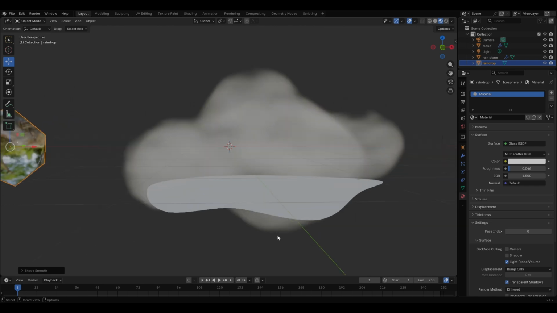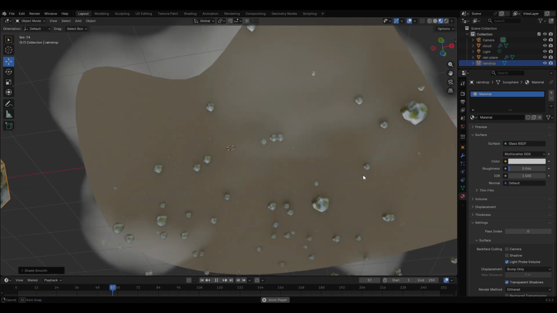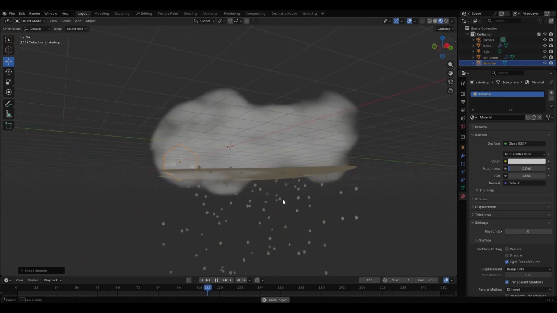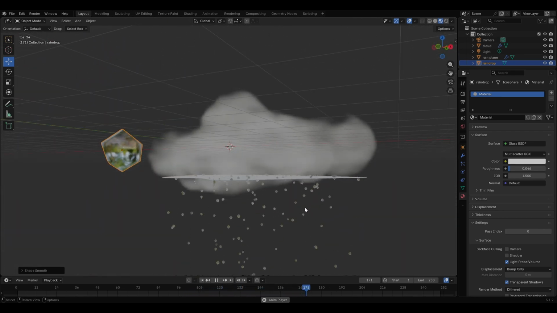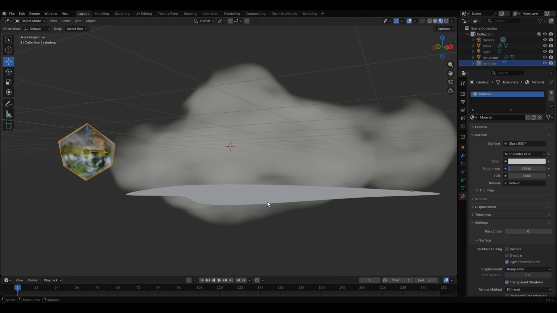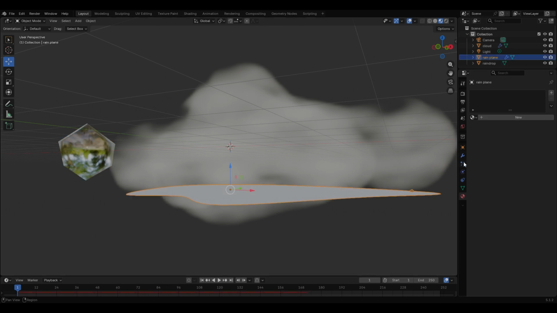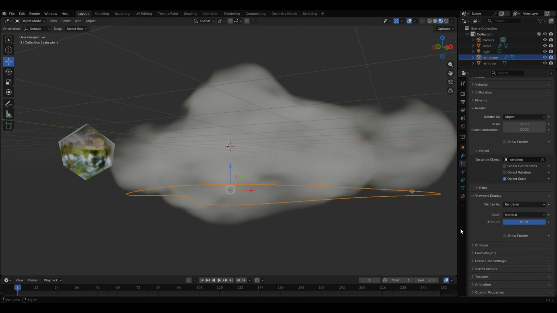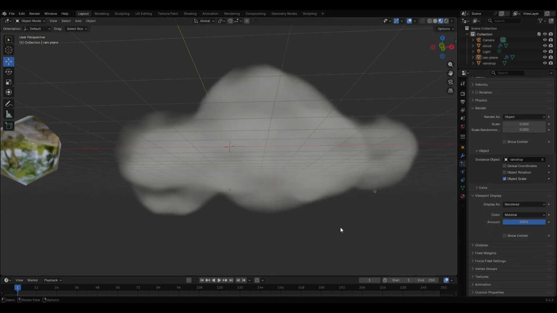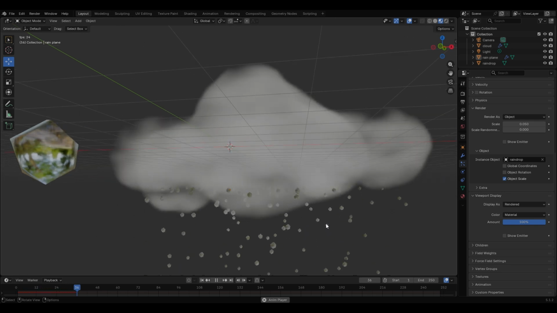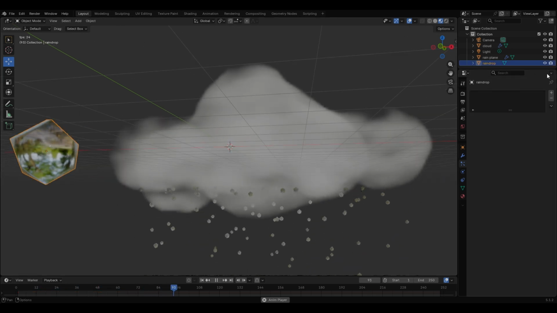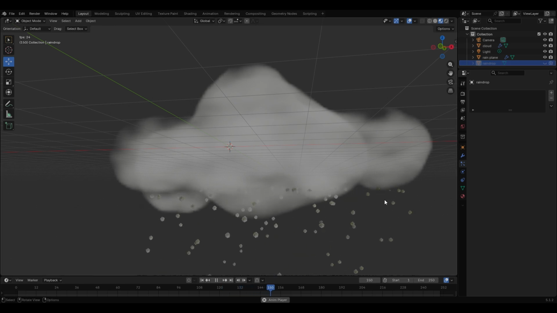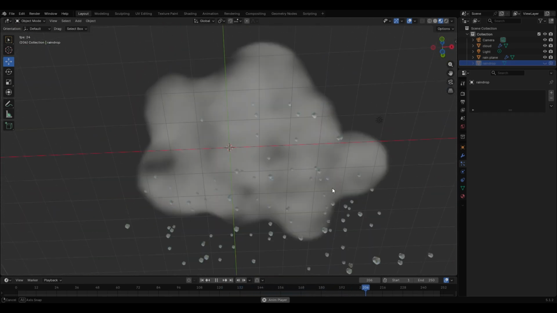Now, when we hit play, this plane will spawn a lot of these raindrops. We need to do some adjustments here. Disable show emitter in render, and if you want, also in viewport display, so we don't see the plane anymore. It's invisible now. You can also hide the raindrop object here. We don't need that anymore.